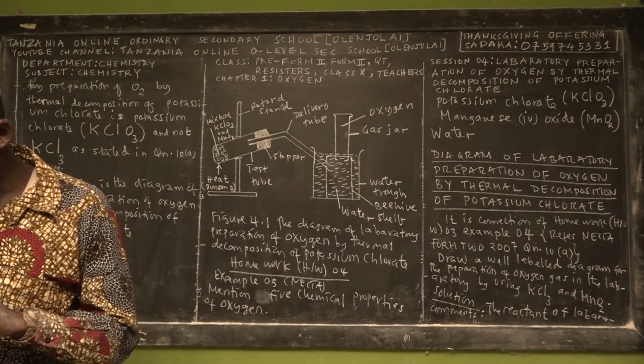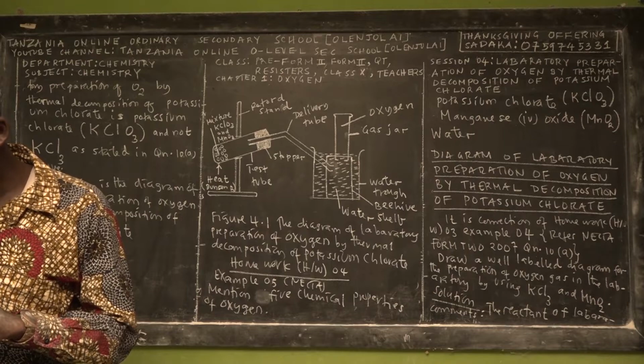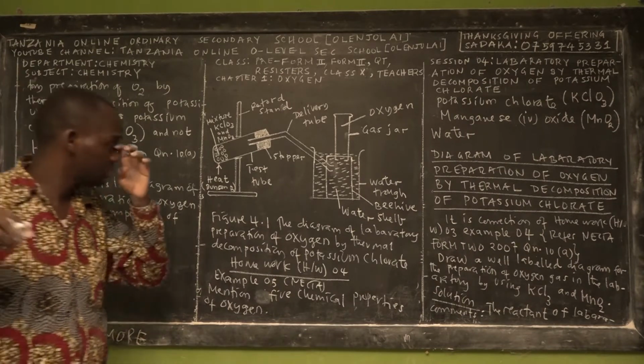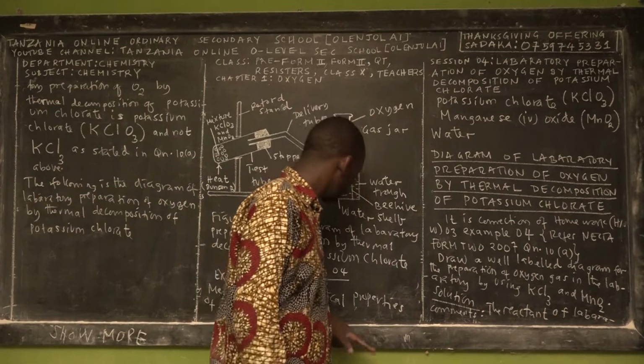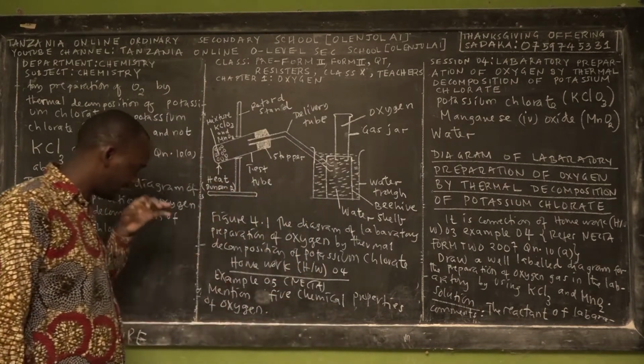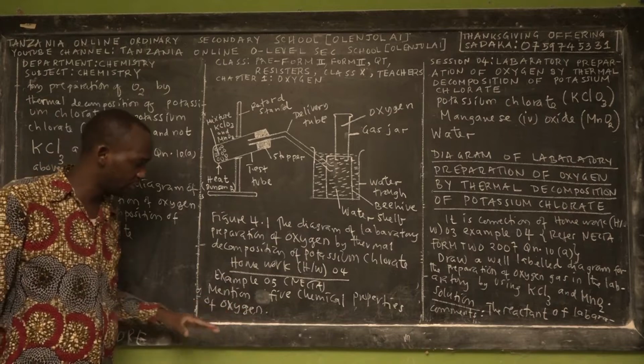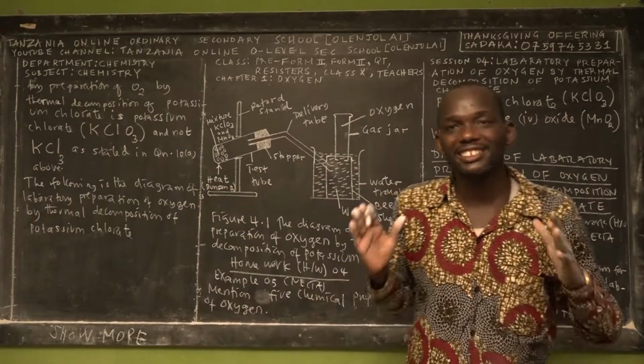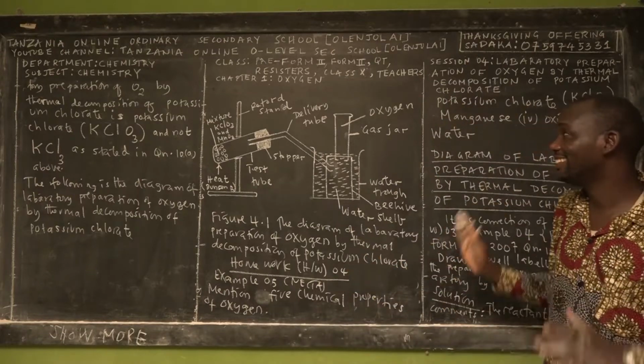Oxygen is collected by downward displacement of water. Briefly explain why this method is used. Refer to session 3. So answer this question. One of the NECTA questions, NECTA Form 2 question: mention 5 chemical properties of oxygen. Ladies and gentlemen, this is the end of session 4.